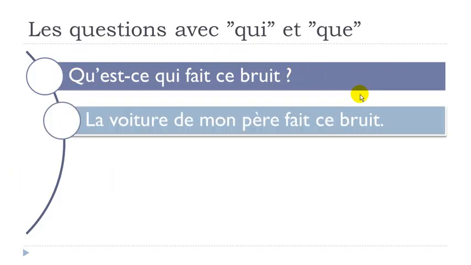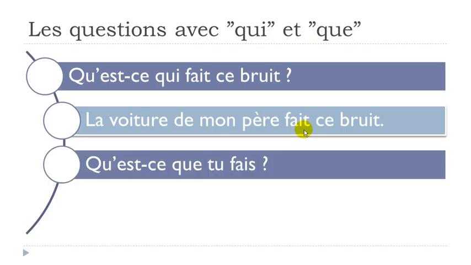And the answer would be, la voiture de mon père fait ce bruit. Okay, my father's car. Okay, la voiture de mon père. So if you translate it directly, it's the car of my father. And then you've got the verb. Okay, but then this long thing is the subject. La voiture de mon père fait ce bruit. Okay, so that's the reason why first we had this que, because it's a thing, it's not a person. Okay, and then qui here, because it's the subject of the verb faire.